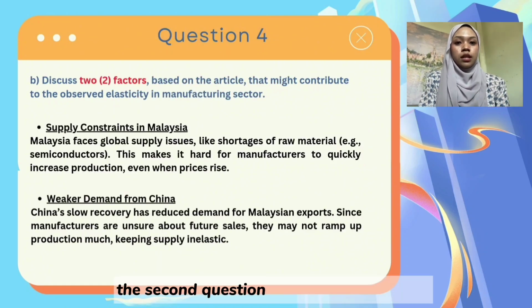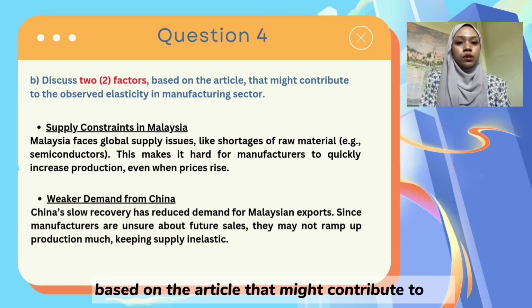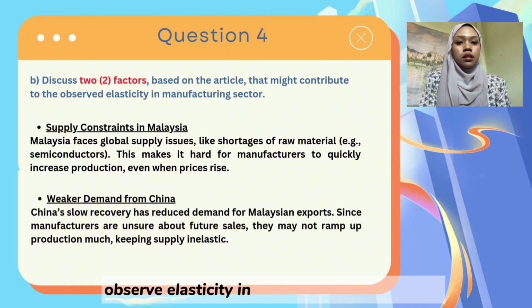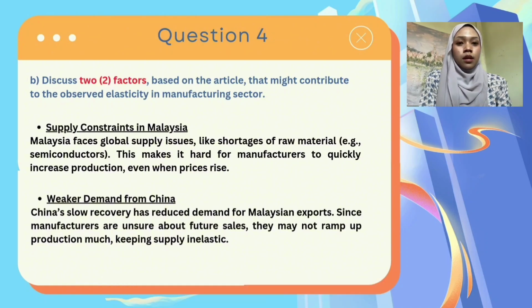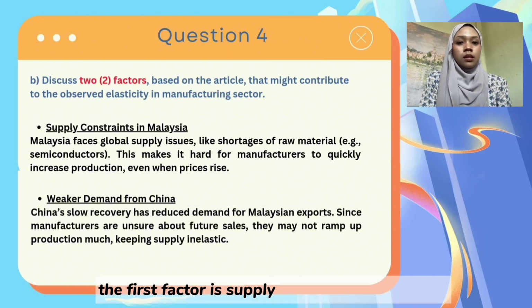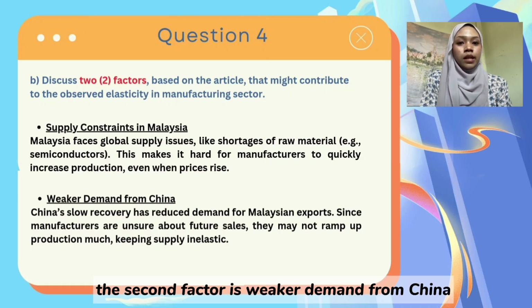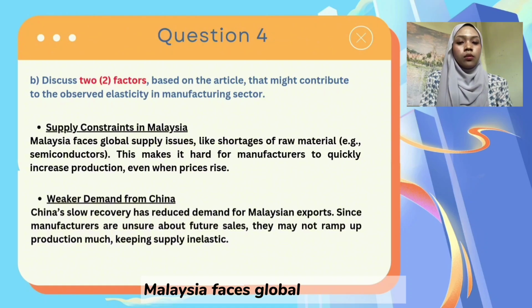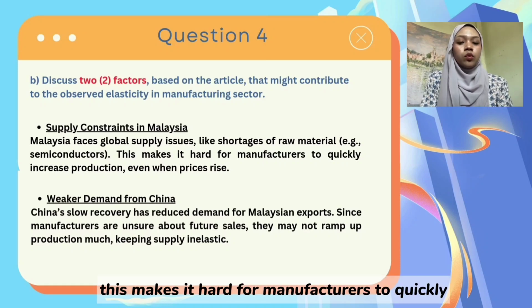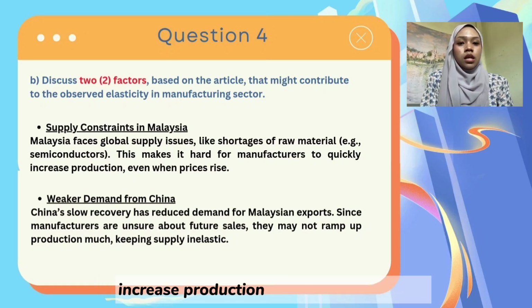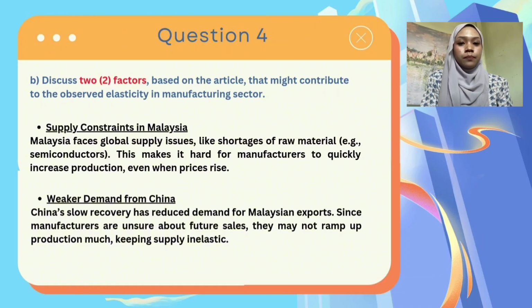The second question is, discuss two factors based on the article that might contribute to the observed elasticity in the manufacturing sector. I think the first factor is supply constraints in Malaysia. The second factor is weaker demand from China. Malaysia faces global supply issues like shortages of raw materials, for example, semiconductors. This makes it hard for manufacturers to quickly increase production, even when prices rise.